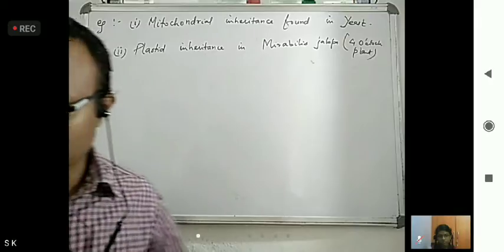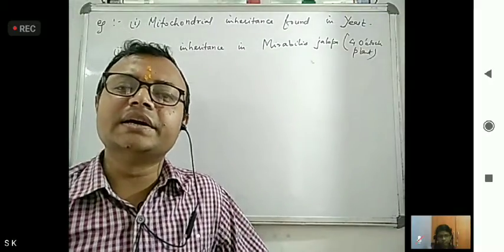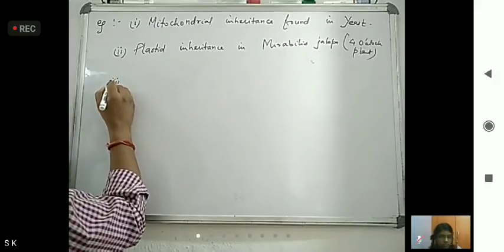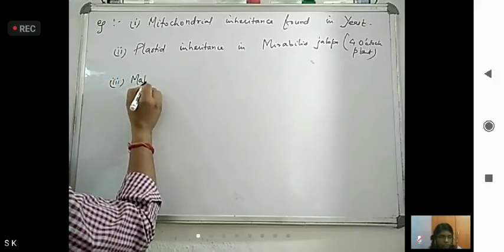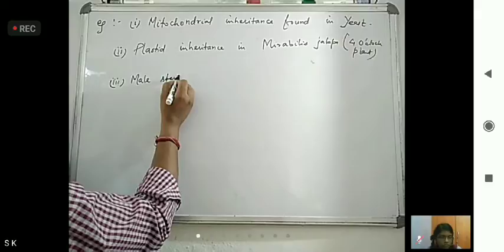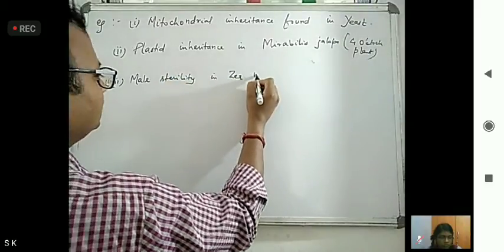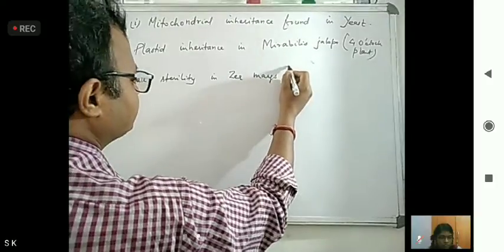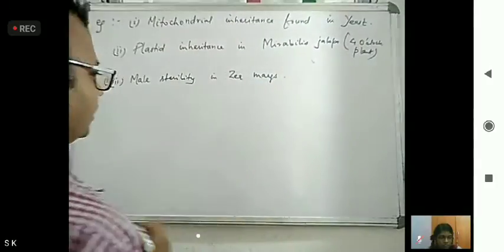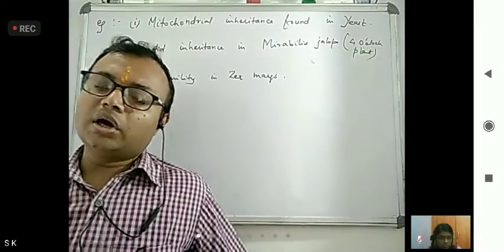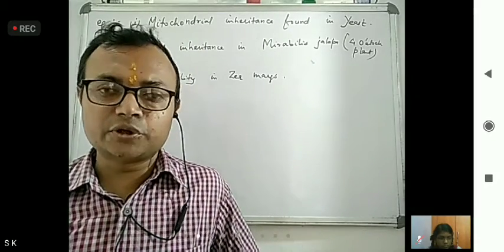Another example is male sterility in maize. These are the examples that belong to cytoplasmic inheritance.